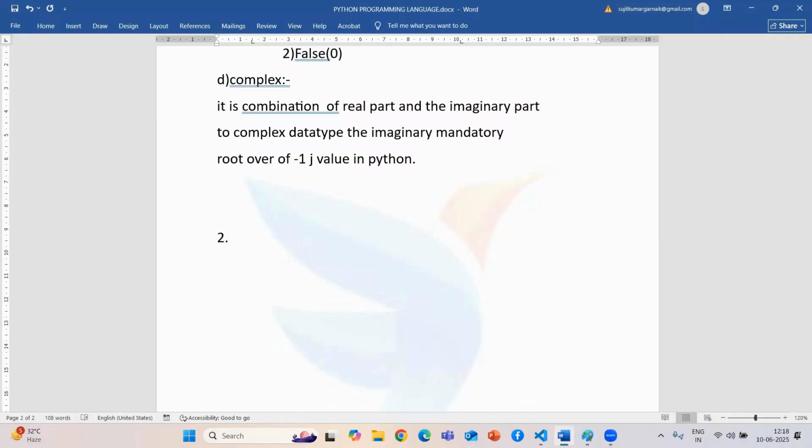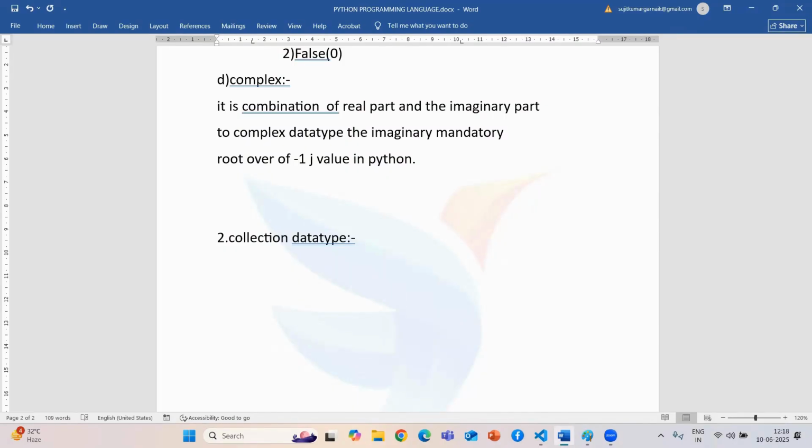Okay. So in the previous session, we already discussed what a single value data type is and how to check it. We also saw some examples that might be asked in interviews. In this session, we are going to start our collection data type, or multi-value data type. So what is a collection data type? How to create it, what the types are, each and everything we are going to discuss now.